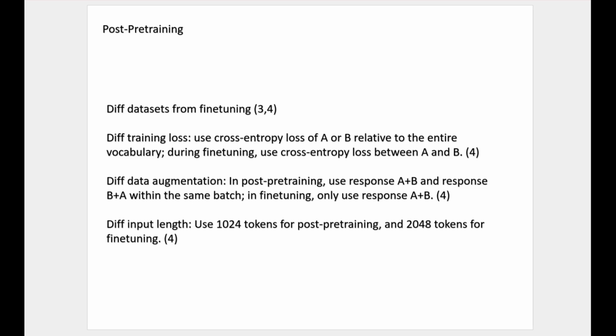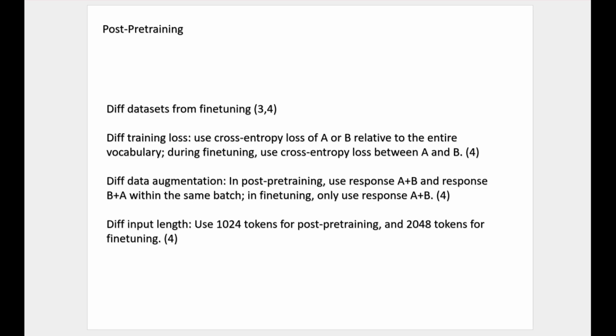Additionally, post-pre-training and fine-tuning can have different training objectives. For example, in the post-pre-training phase, your objective function might be to train the model to generate A or B as the next word, rather than other words in the vocabulary. While in the fine-tuning phase, you then use an objective function to make the model distinguish between A and B.